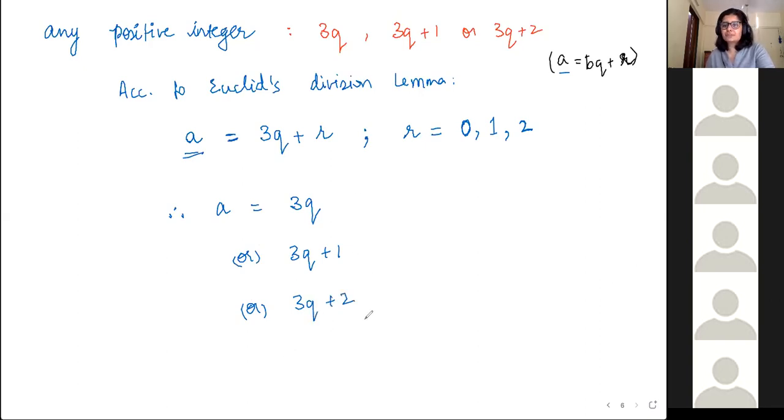So that's what we're supposed to prove. Okay. It seemed like ek step mein khatam ho gaya na. So what this problem actually means is that if you take any random number, it should fit either 3q or 3q plus 1 or 3q plus 2.